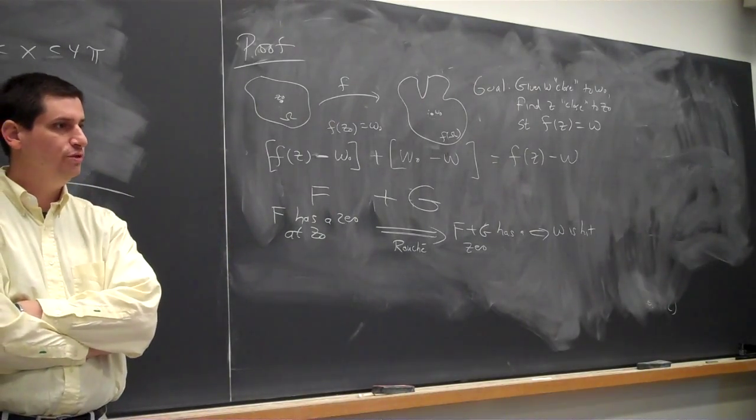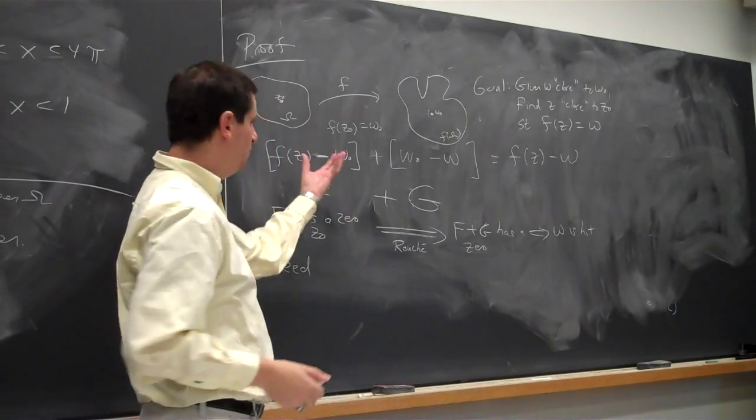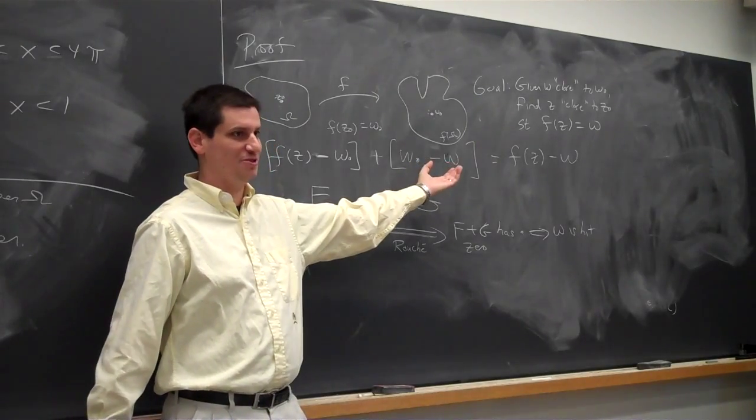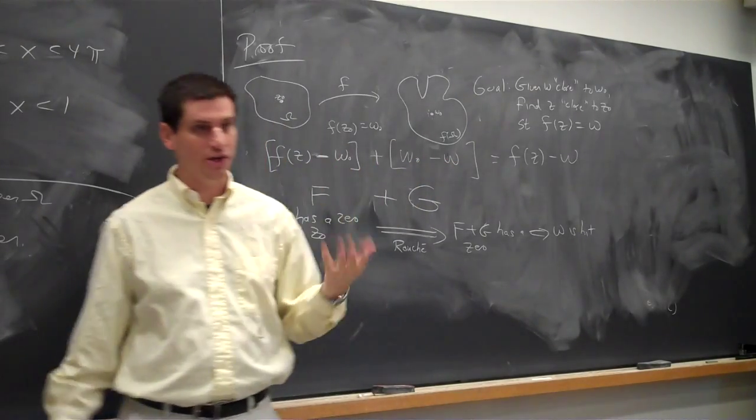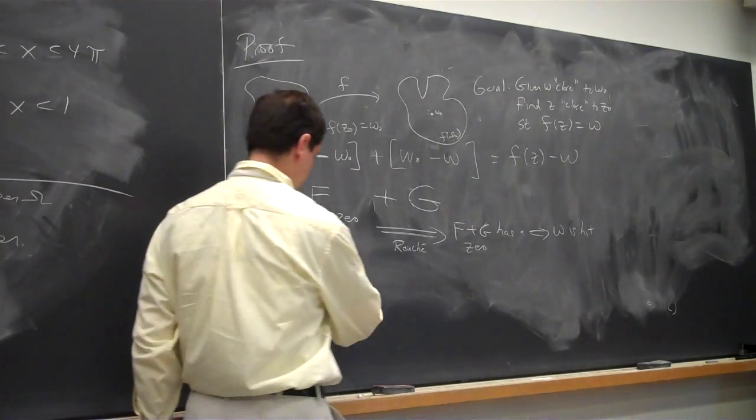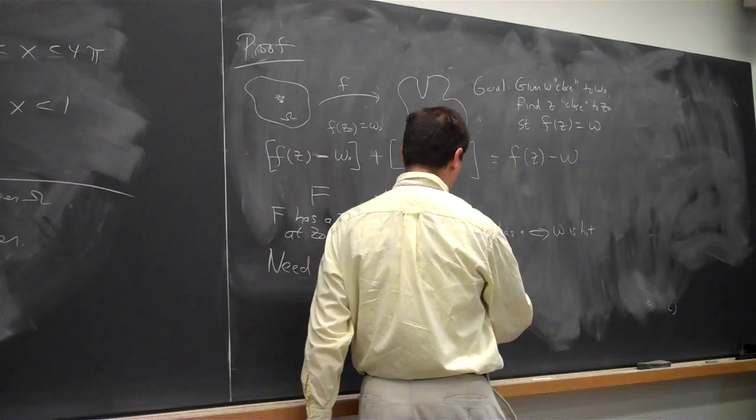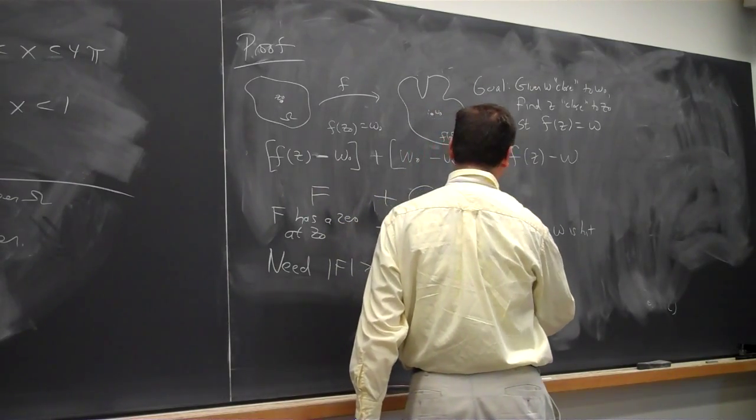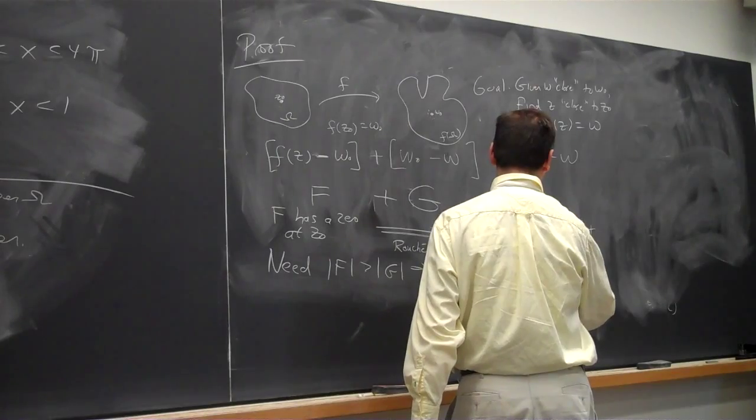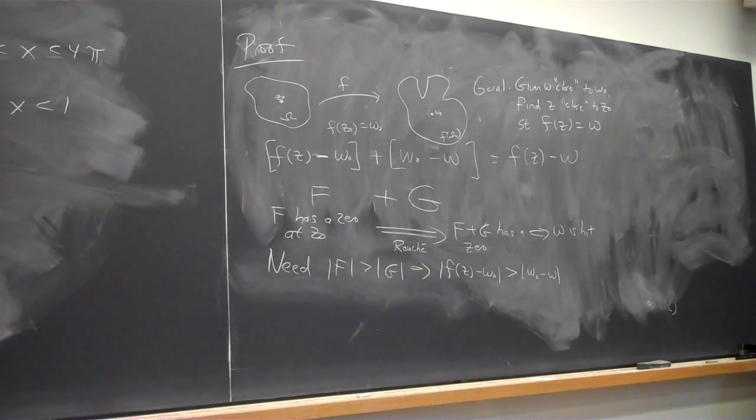What must be true? What do we need? We need holomorphic. Holomorphic is no problem. This is a constant value function, and this is just a holomorphic function minus a constant. We need that big F is strictly greater than big G. In other words, we need the absolute value of f of z minus w naught to be strictly greater than w naught minus w. So the holomorphic condition is no problem. The difficulty is, do we have big F greater than big G?